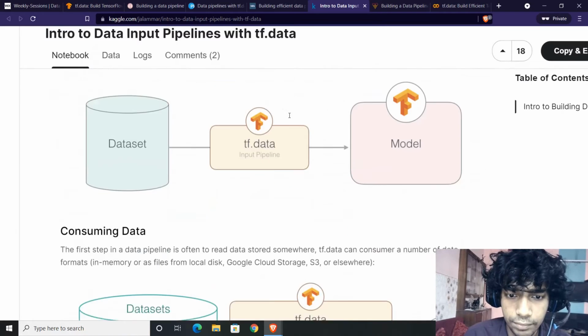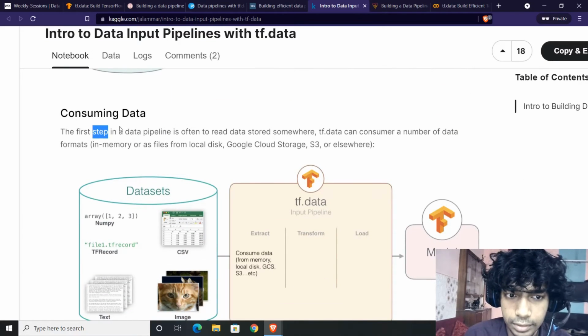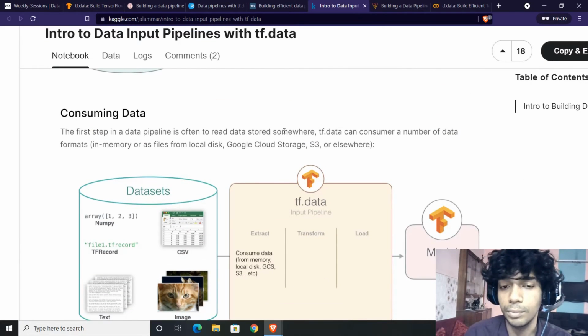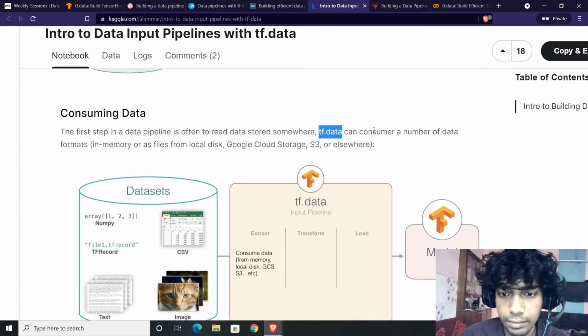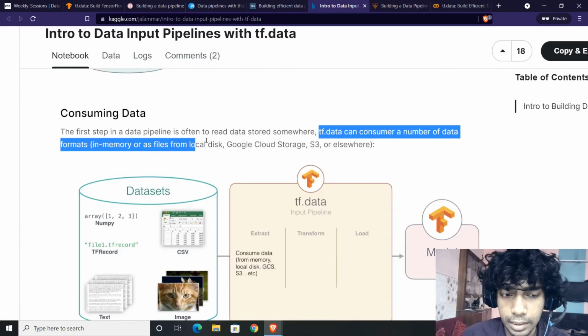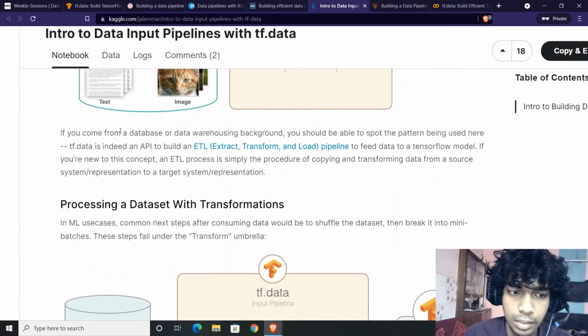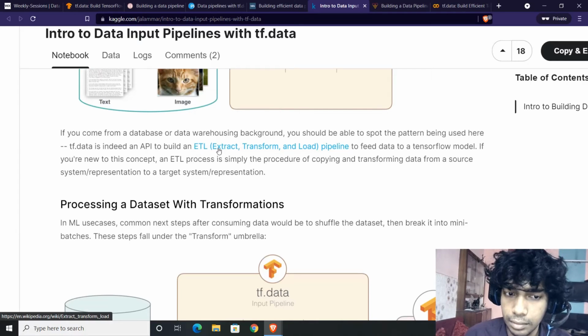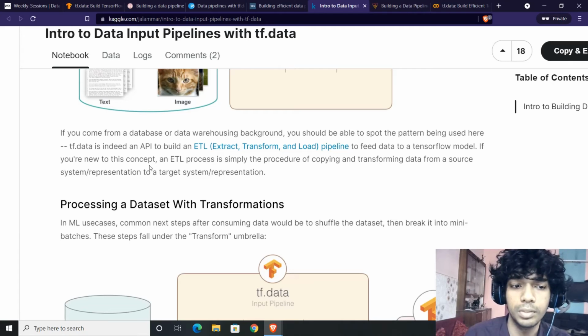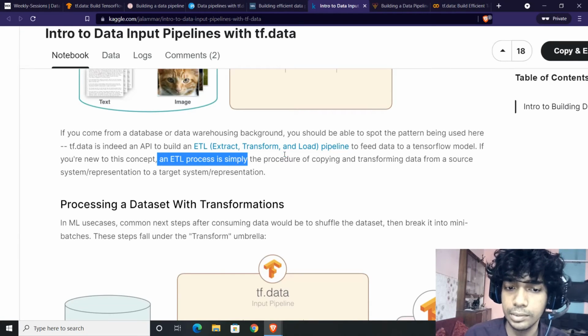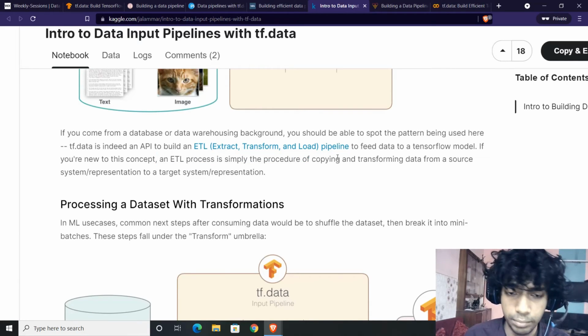So we have TF data. This is consuming the data. First step is extraction, or consuming the data. Data can be anywhere, and you can consume a number of data formats in memory, from the local disk, or from the internet as well. If you come from a database or data warehousing background, you should be able to spot the pattern being used here. TF data is indeed an API built to build an ETL pipeline to feed the data to a TensorFlow model. If you're new to this concept, ETL process is simply the procedure of copying and transforming the data.